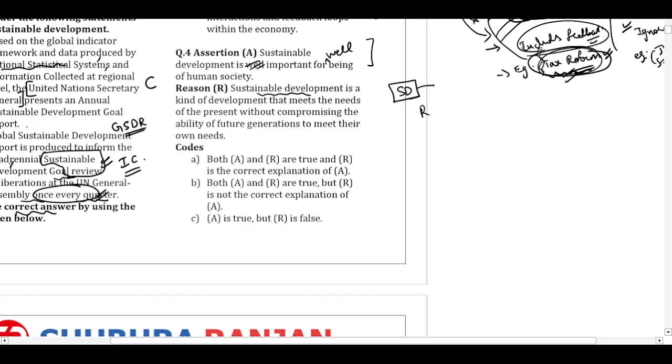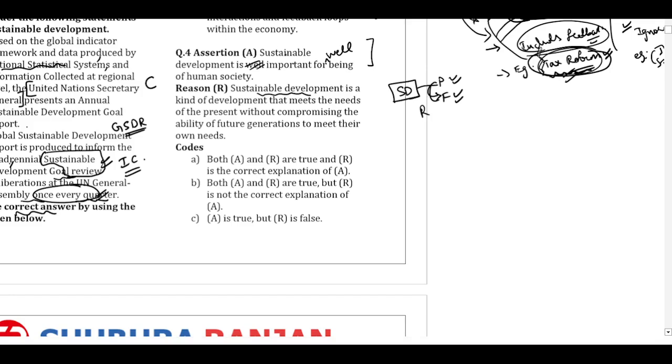It is about balancing the needs of the present generation and the future generation, such that the present generation should not sacrifice too much on their needs. At the same time, they should also keep in mind the needs of the future generation. So it says to meet the needs of the present generation without sacrificing the ability of future generations to meet their own needs, so that there will be something left for them also. When this generation goes away, we leave a better earth, better resources for our future generations. So that is the concept of sustainable development.